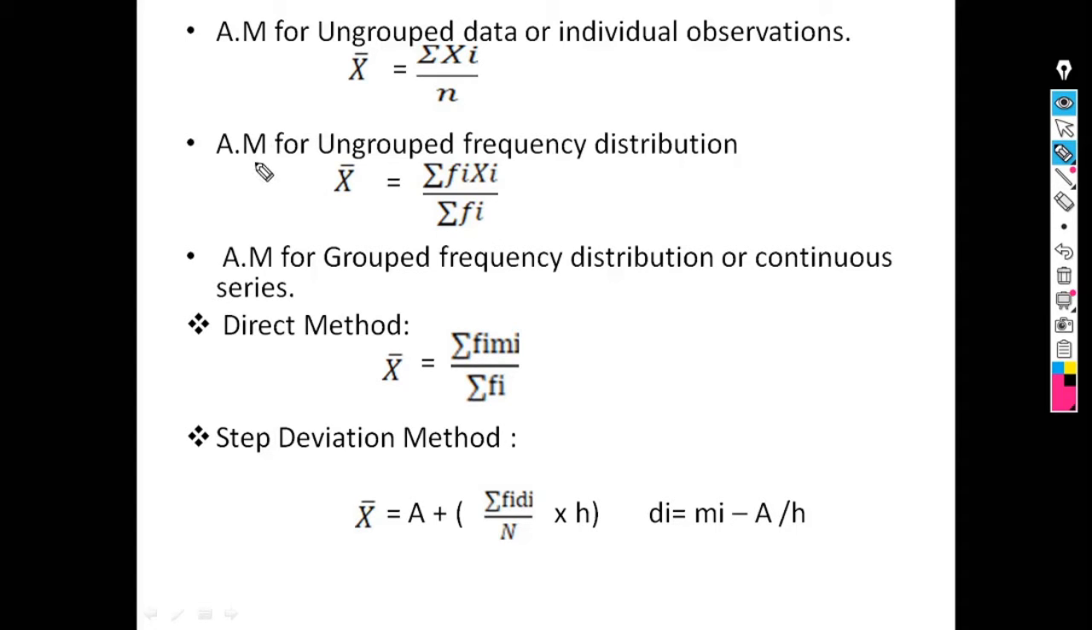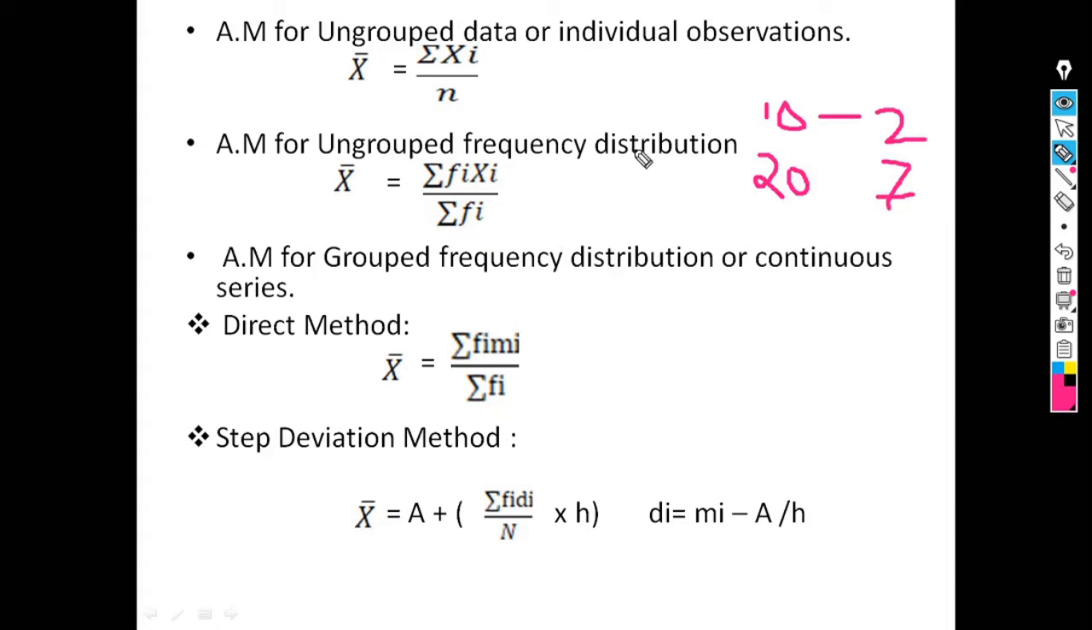Then arithmetic mean for ungrouped frequency distribution. Ungrouped frequency distribution means observations along with frequency. Suppose the observation is 10, its frequency is 2. Then the next observation is 20, its frequency, suppose, is 7. This type of data is known as ungrouped frequency distribution.